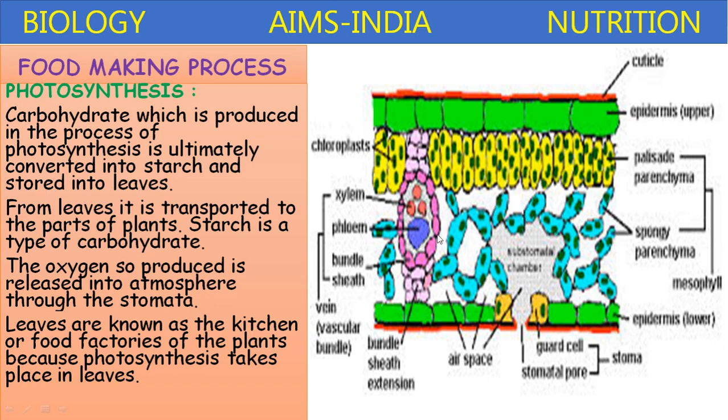In this way, through this structure, the carbon dioxide from the atmosphere enters the leaf and is trapped in the spongy parenchyma. The light present in the atmosphere is trapped by the chloroplast or the chlorophyll present in the palisade parenchyma, and the water absorbed from the roots is carried to the leaf through the xylem tissue. After the process of photosynthesis, the starch which is formed in the leaf is carried by the phloem tissue to different parts of the plant. This is the organization which helps plants to undergo photosynthesis.